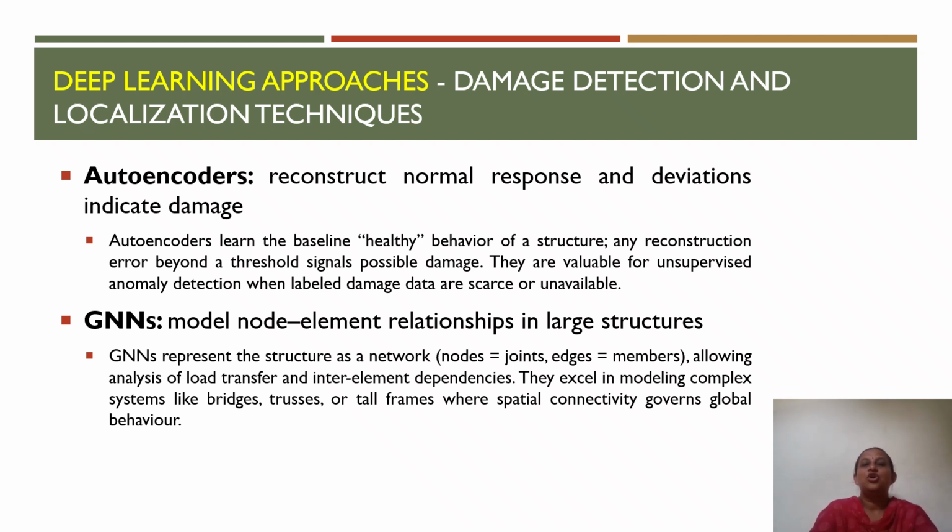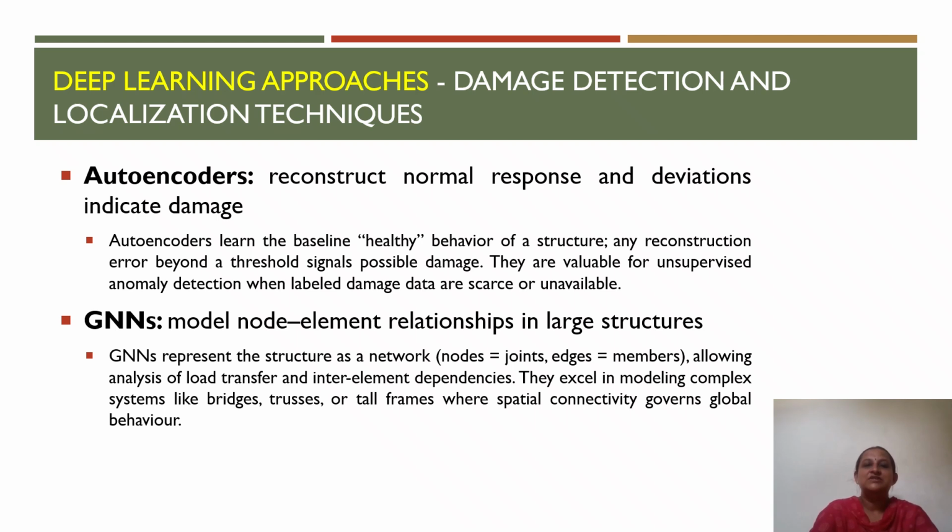So this makes autoencoders particularly useful when damage structure data are limited or unavailable. Next one is GNN, which is graph neural networks, a more recent deep learning technique designed to analyze interconnected systems. So these actually model node-element relationships, which are used for studying the behavior of large structures.